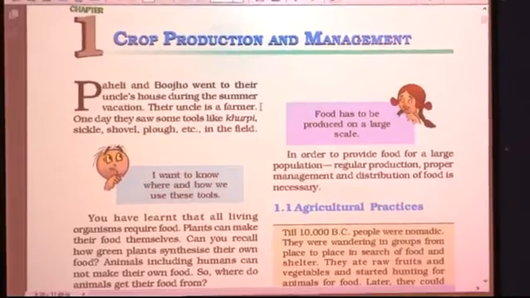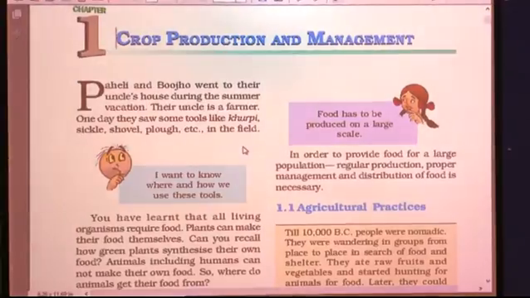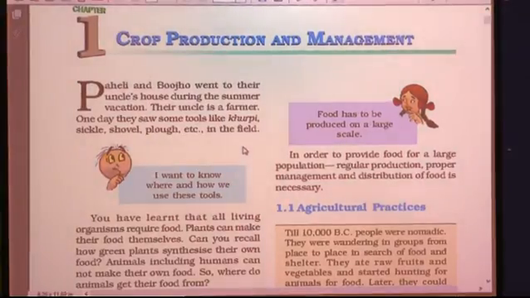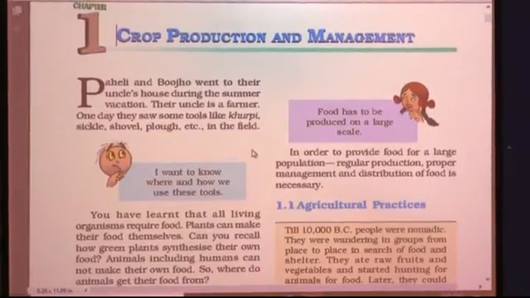Their uncle is a farmer. One day they saw some tools like kurfi, sickle, shovel, plow, etc. in the field. So, when they went, they saw in the farm there were some tools like kurfi, sickle, shovel, plow, etc. All these tools they found in the field.